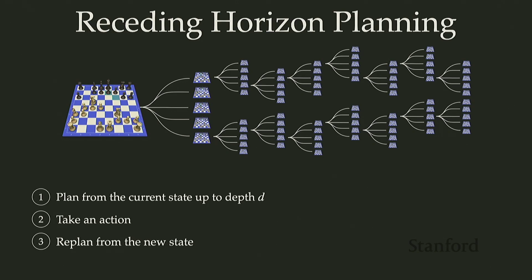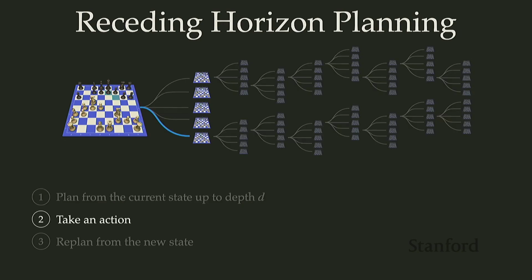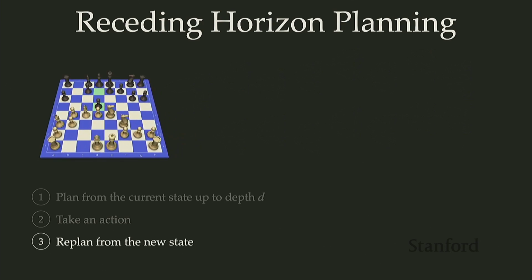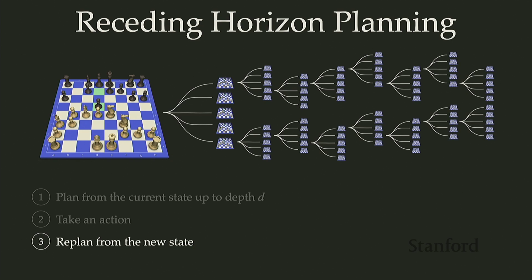Okay, so this is very similar to what we've already seen. In this chess example, we've already shown the planning up to a depth or horizon D. We're then going to take one of those initial actions, let's say moving our pawn to d5. We take that action, and then we transition into that new state. Then all that's going to happen is we just replan from that new state, and we repeat this process.